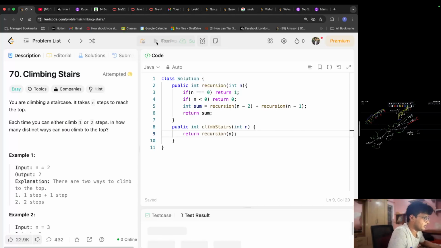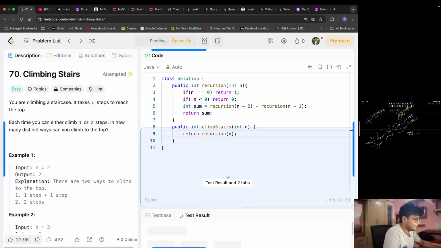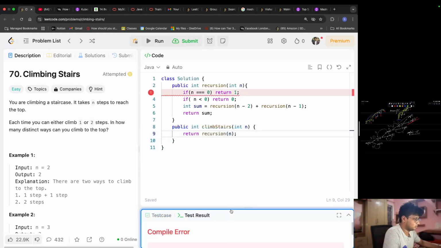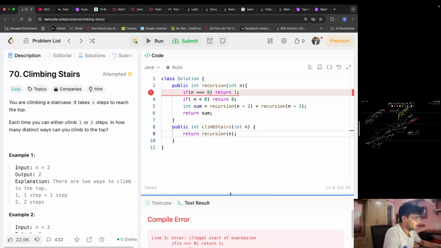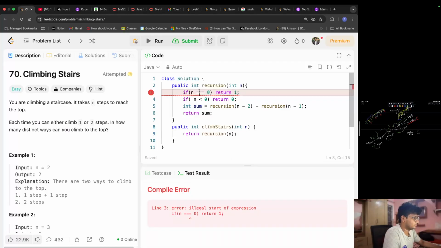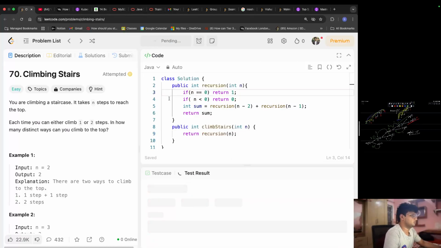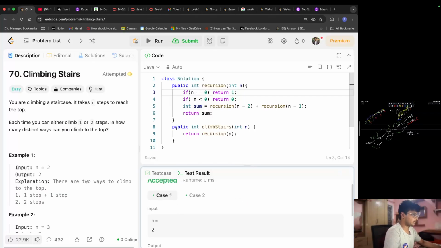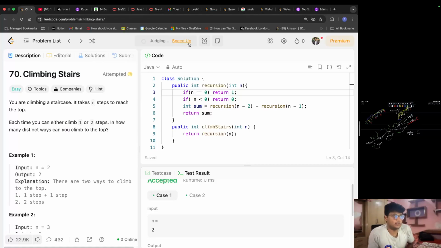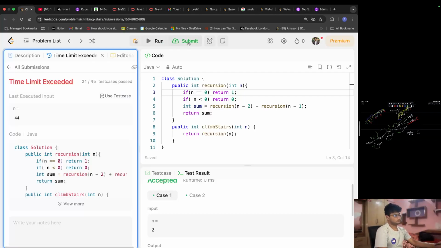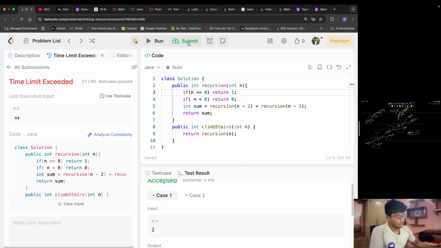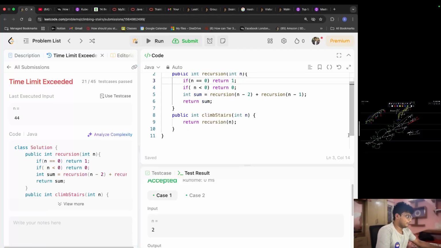Okay, let me run it. Okay, I got a compiler error. Okay, perfect. Now let me submit it. It's going to fail. It's going to throw MLE or TLE. TLE, right? Why TLE? Let me explain.